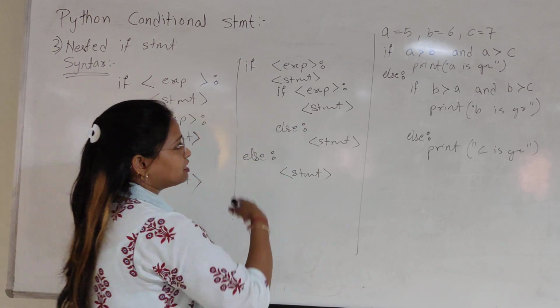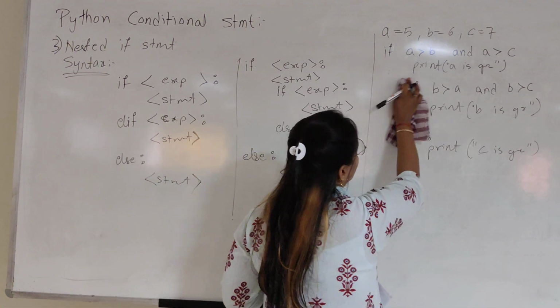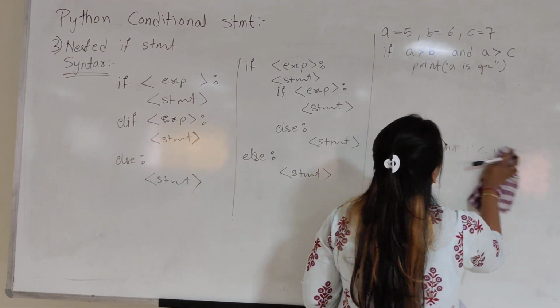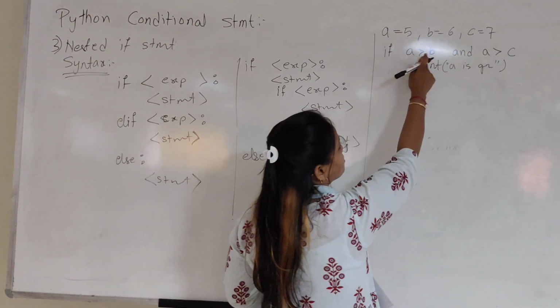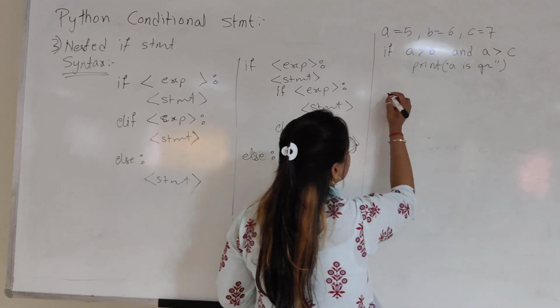How? We'll take the same example and I'll show you. We have 3 numbers, A is 5, B is 6 and C is 7. If A is greater than B and A is greater than C, this way.